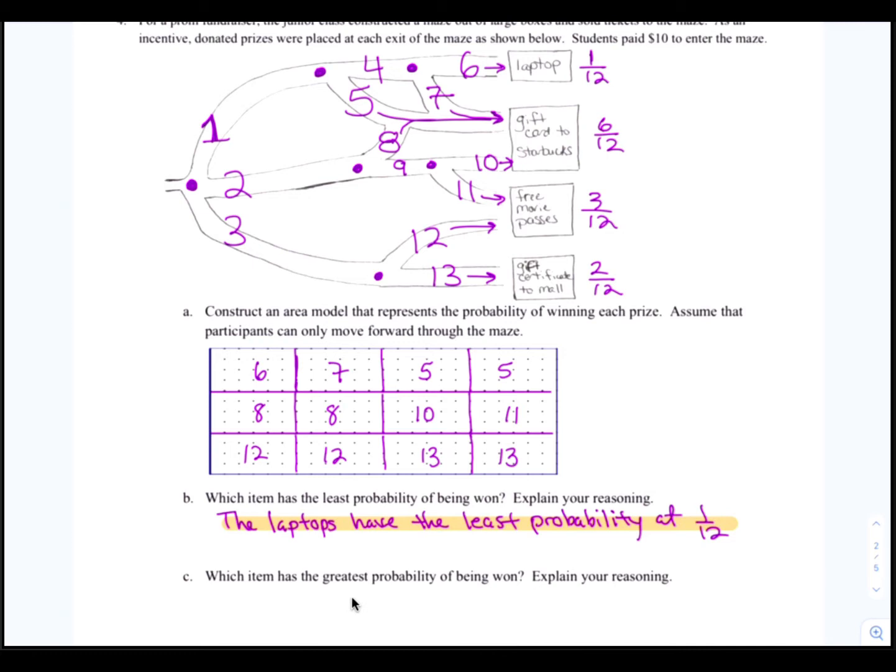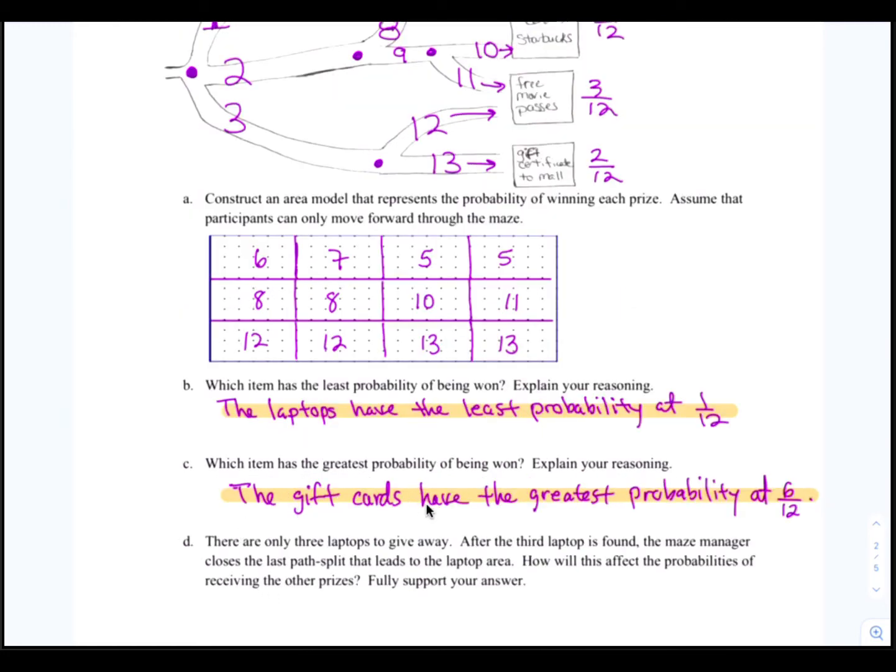All right, let's answer question C. Which item has the greatest probability of being won? Well, the greatest probability is the 6 out of 12, which is the gift cards to Starbucks. So we would simply say the gift cards have the greatest probability at 6 out of 12. That would be our statement.